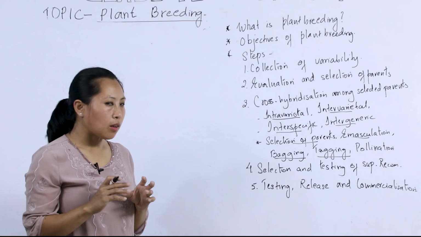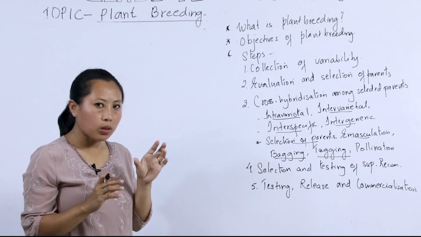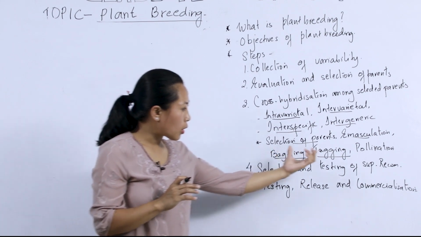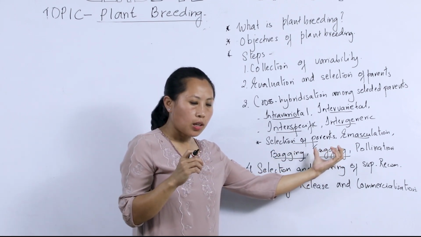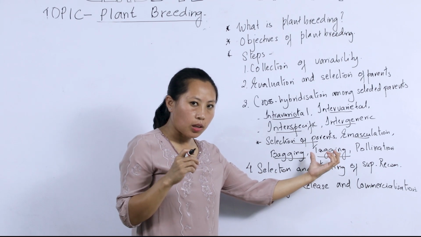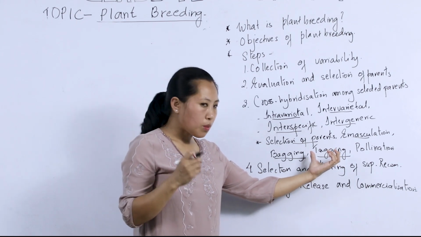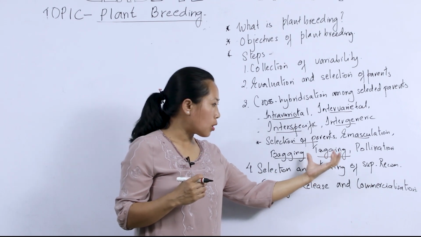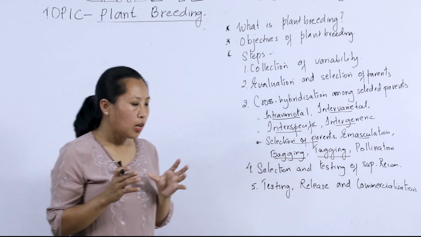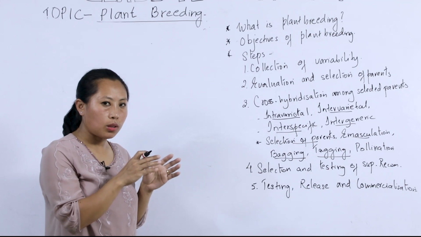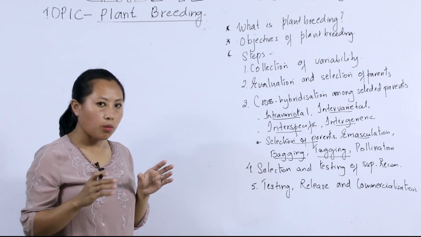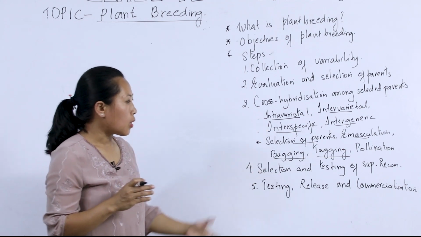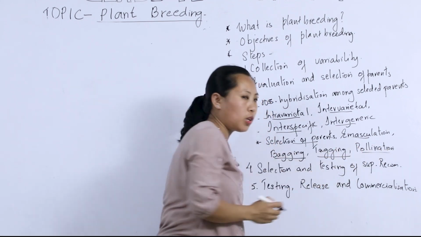So this tagging involves putting tags on the bagged flowers, where the tags carry certain information such as the date of emasculation, the date of bagging, the steps that are being carried out, the name of the female parent, or the name of the male parent. So tagging carries information about this hybridization program. Okay, and the final step is pollination.